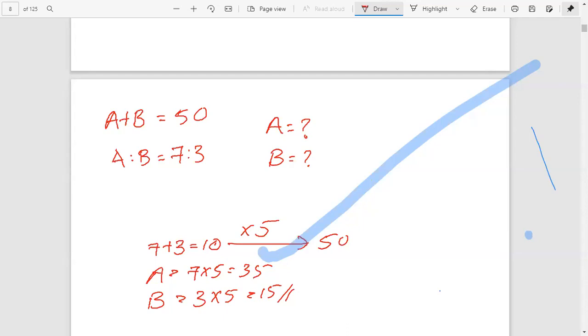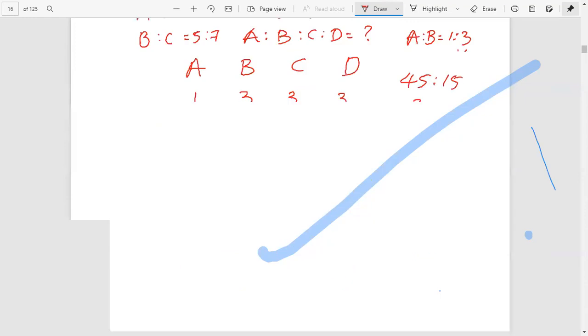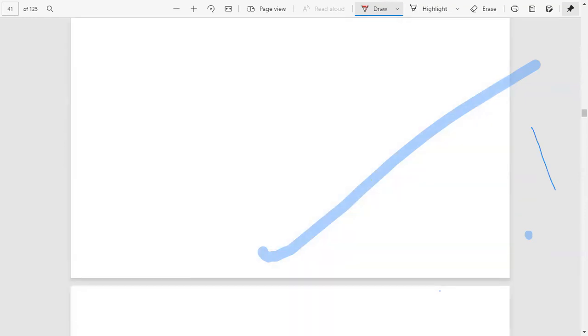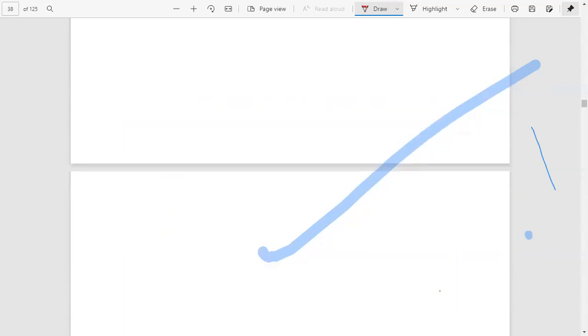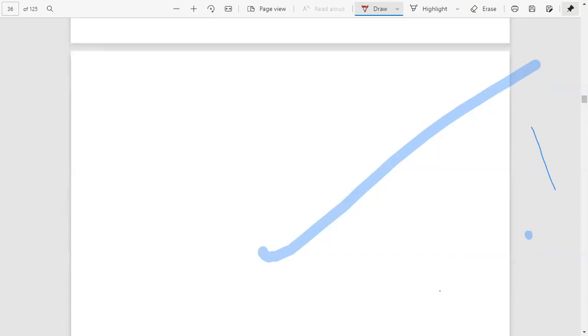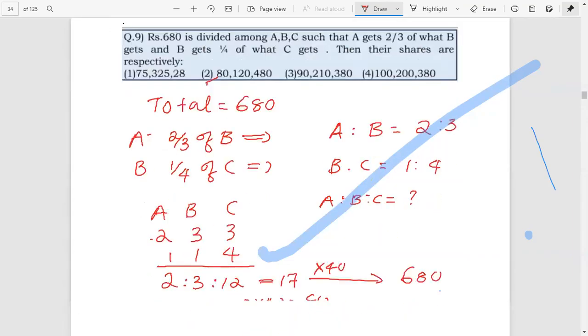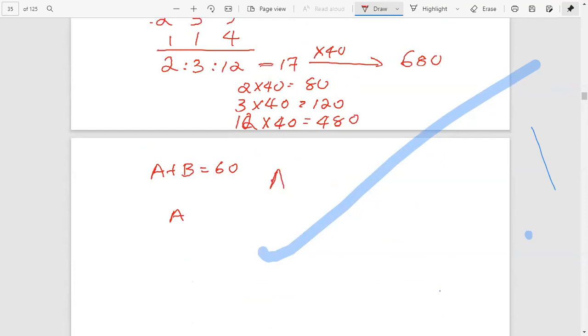Okay, the same method is applied here. Here we have A is to B is to C equal to 2 is to 3 is to 12, and the total value A plus B plus C equal to 680.